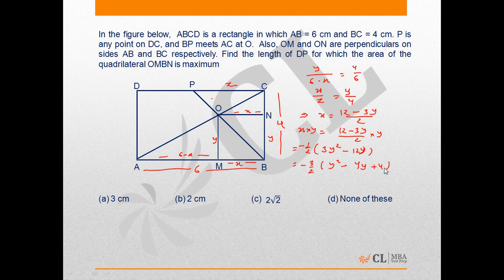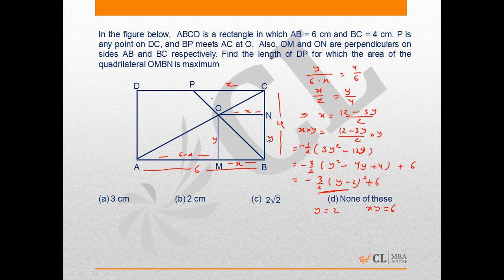Now you are adding 4 to this, which is basically equal to, when you open this bracket, it will be minus 3 by 2 into 4, which is nothing but minus 6. So actually you are subtracting 6, so I have to add 6 in this. So now this becomes minus 3 by 2 into Y minus 2 whole square plus 6. So you have to maximize this part. This will be maximum when this part becomes 0, because it's a negative part. So when Y equal to 2, at Y equal to 2, this part becomes 0. That means maximum value of X into Y will be 6.